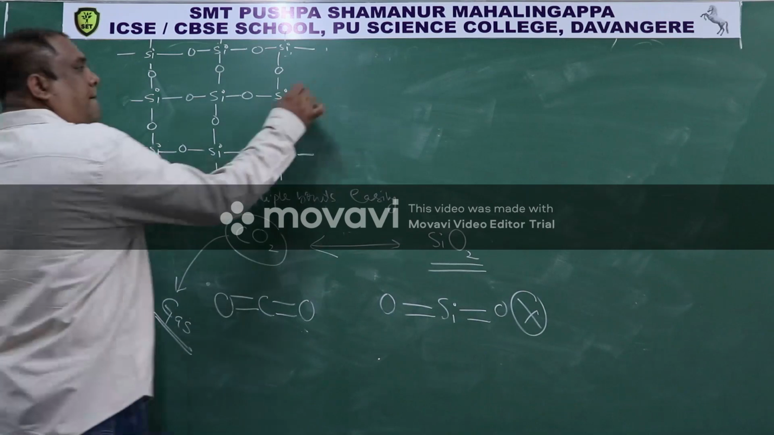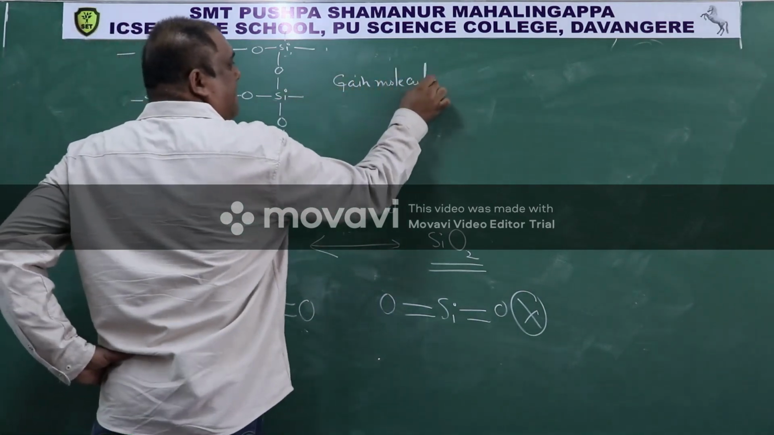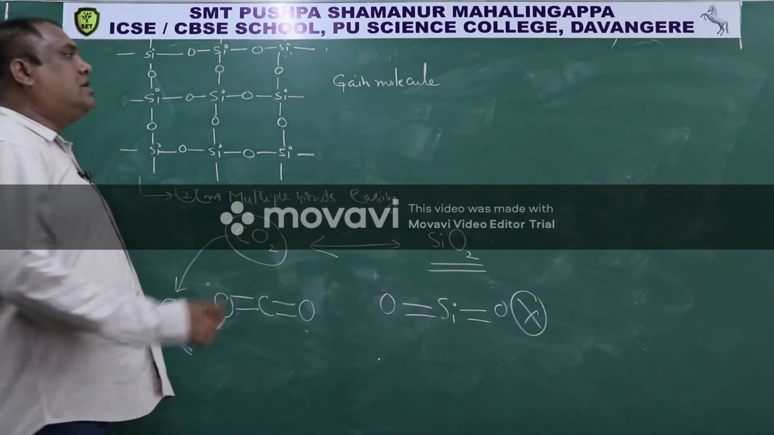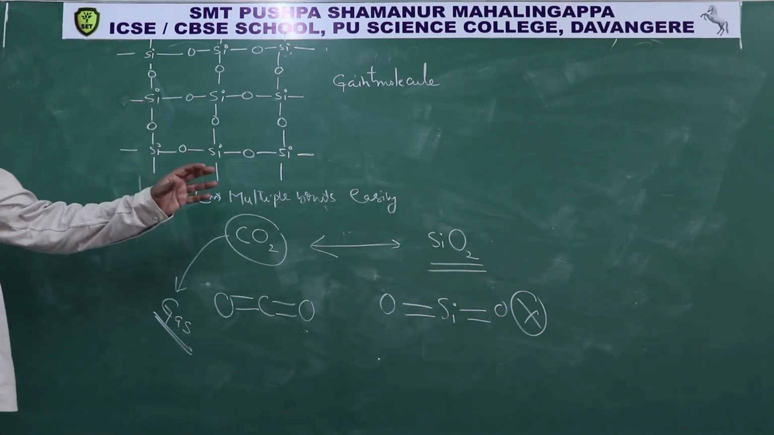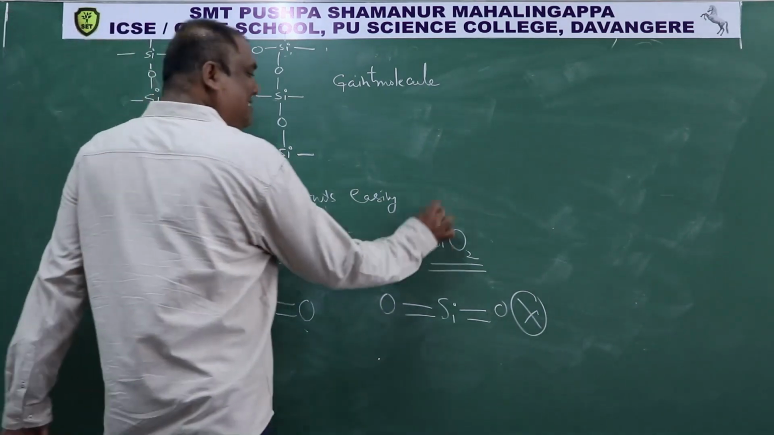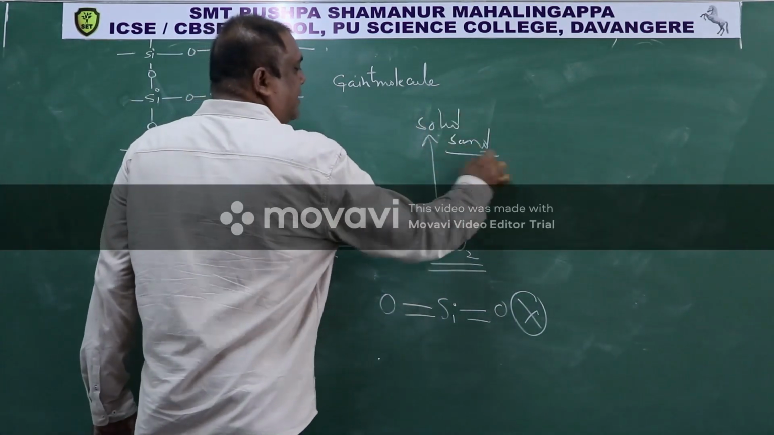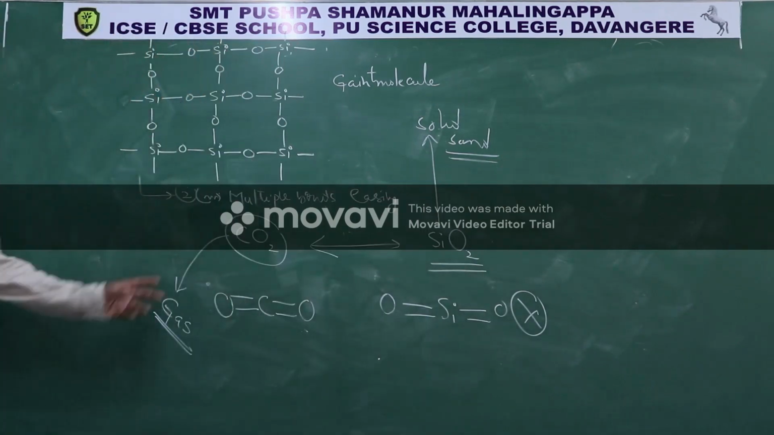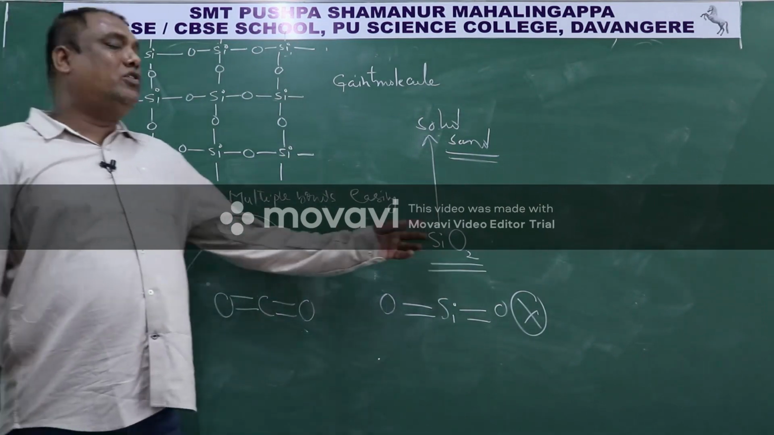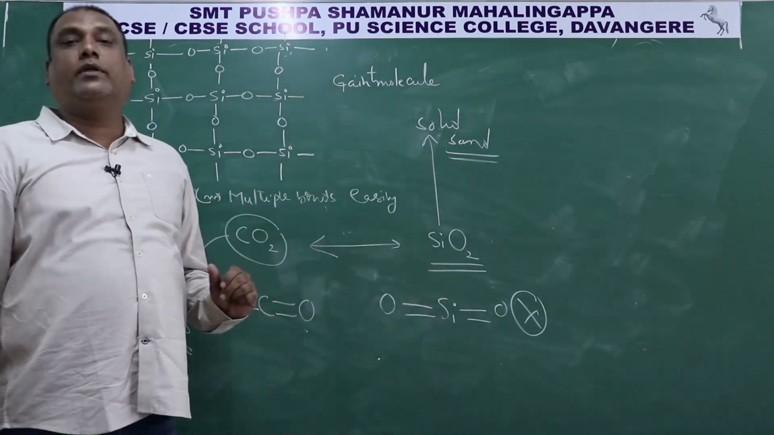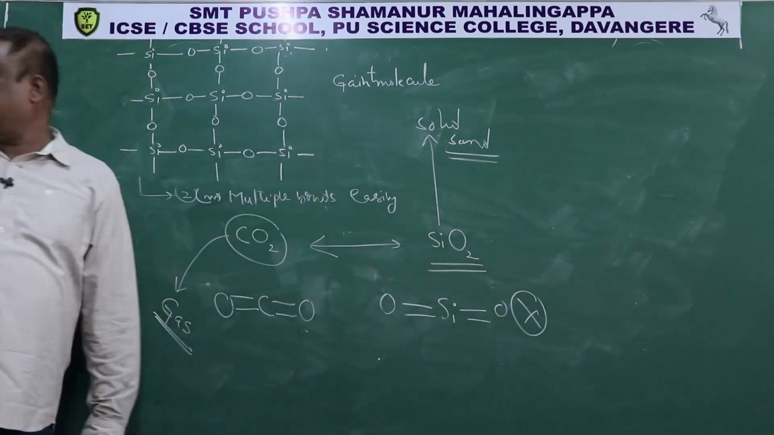This is called a giant molecule structure. Because of this giant molecule structure, silicon dioxide is a solid. It exists as a solid. It is also called what? Sand, normally. So CO2 exists as a gas because carbon can form multiple bonds. SiO2 exists as a solid because it cannot form multiple bonds. This is the best example.